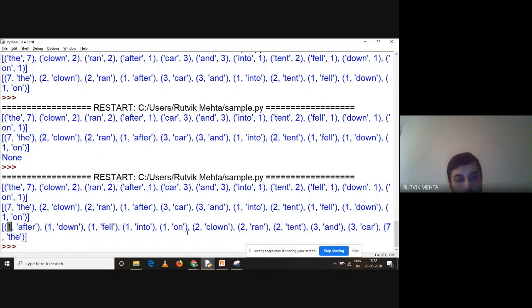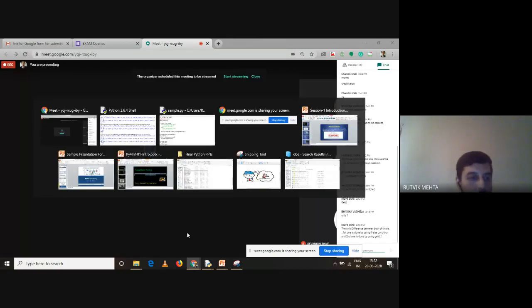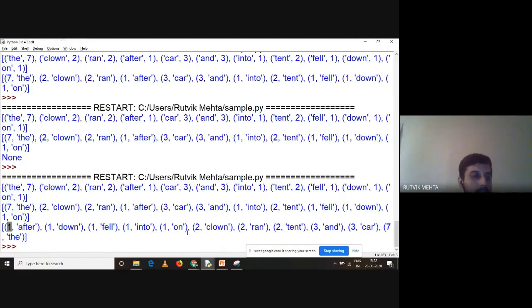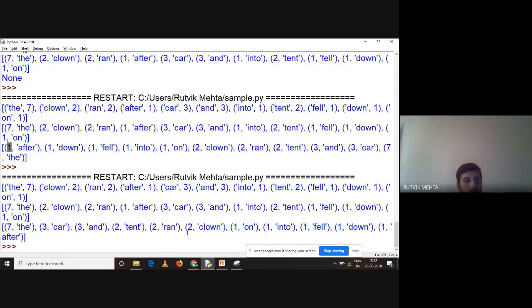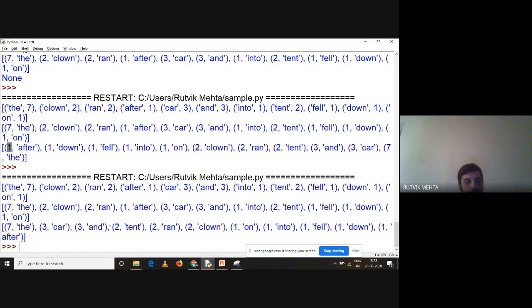Okay, so which order is this? Ascending or descending? Which order is this? Ascending order. I want to make it descending. Very simple. Here where there is sort, there you write reverse is equal to true. See this, it is descending. Now look, what did I write in sorting? Dot sort, reverse is equal to true. So which order will this be in? Descending order. Look, 7 3 3 2 2 2 1 1 1 1 1.